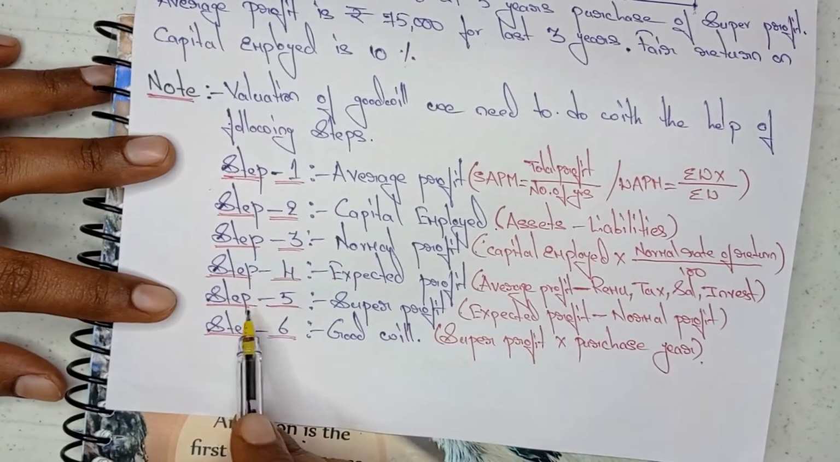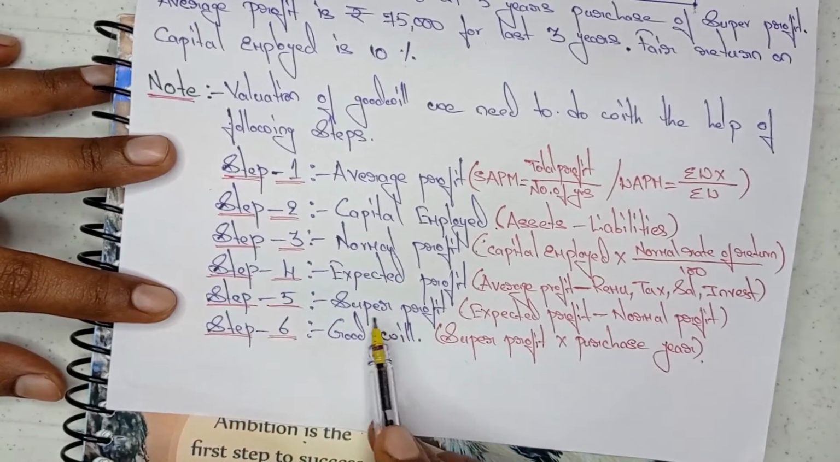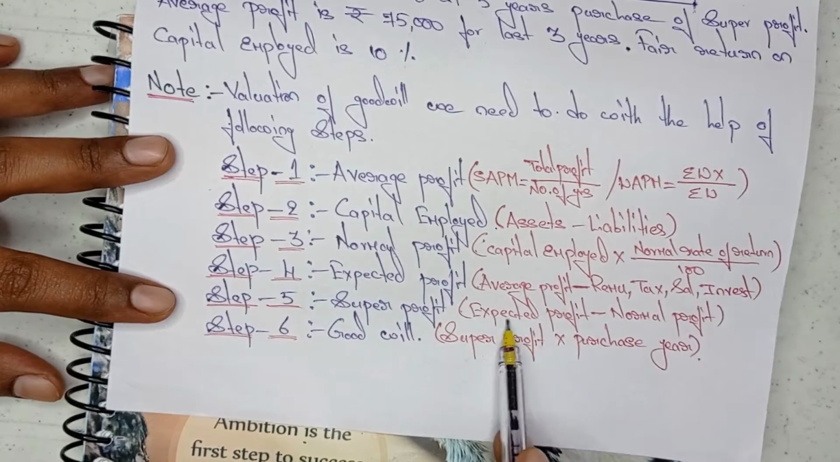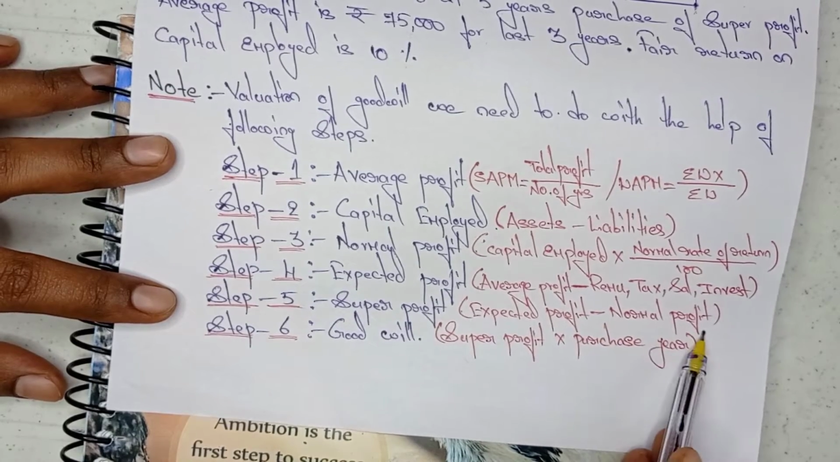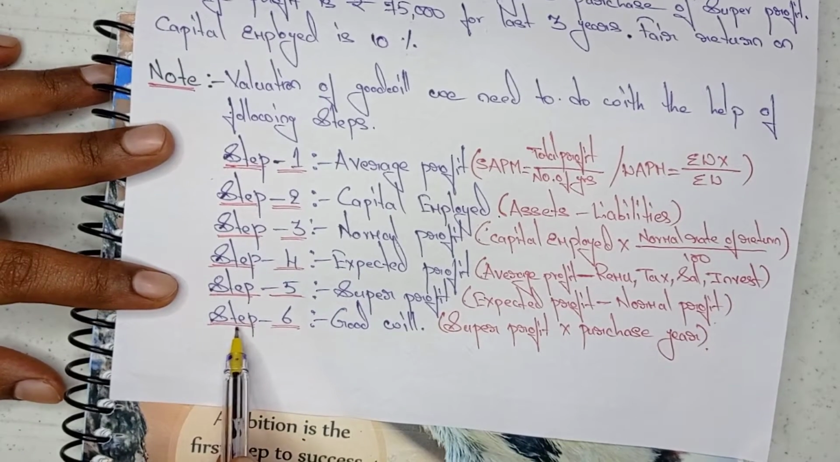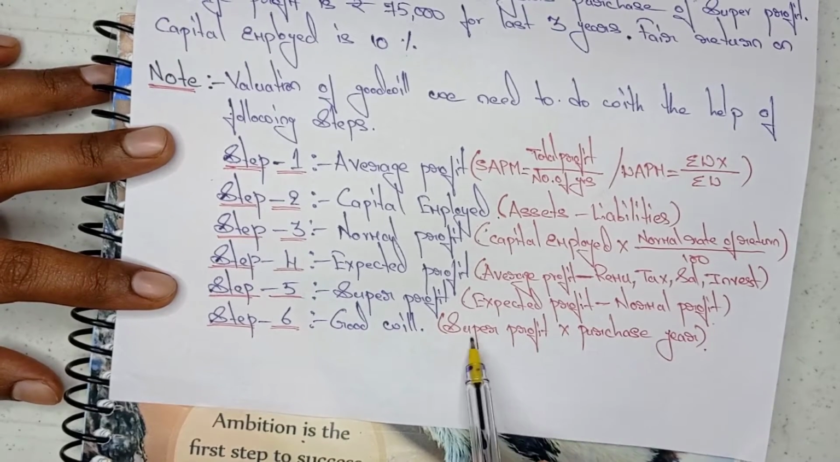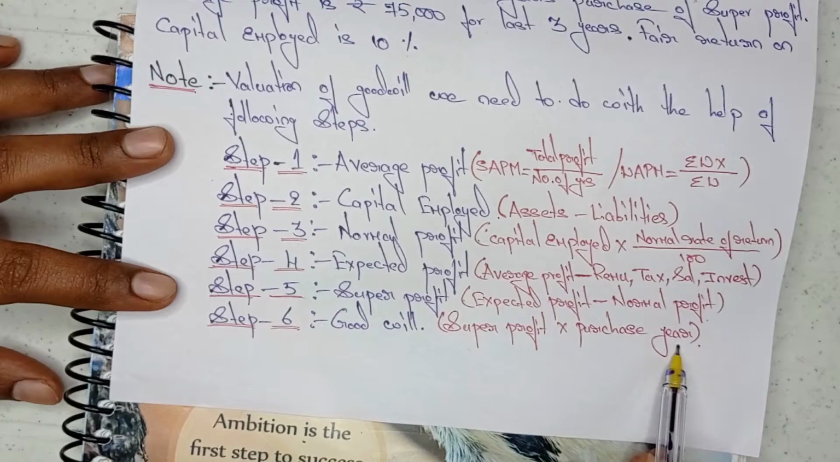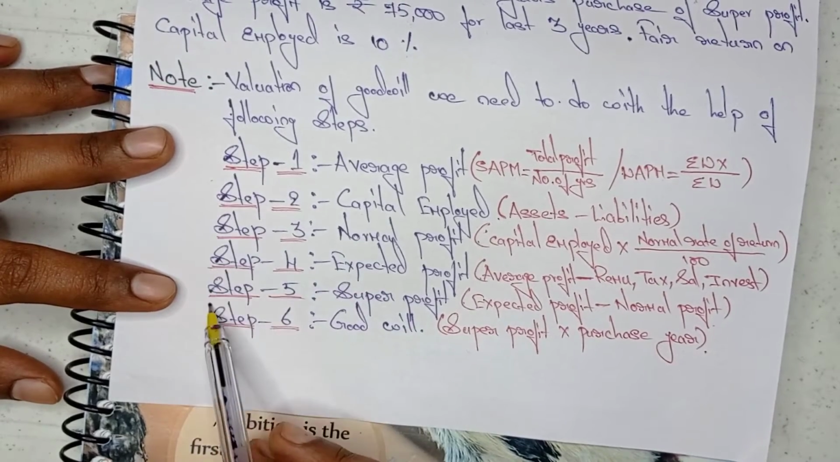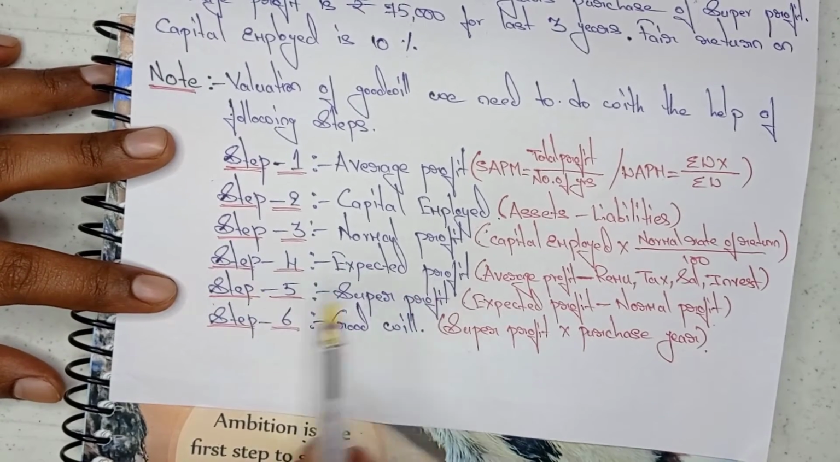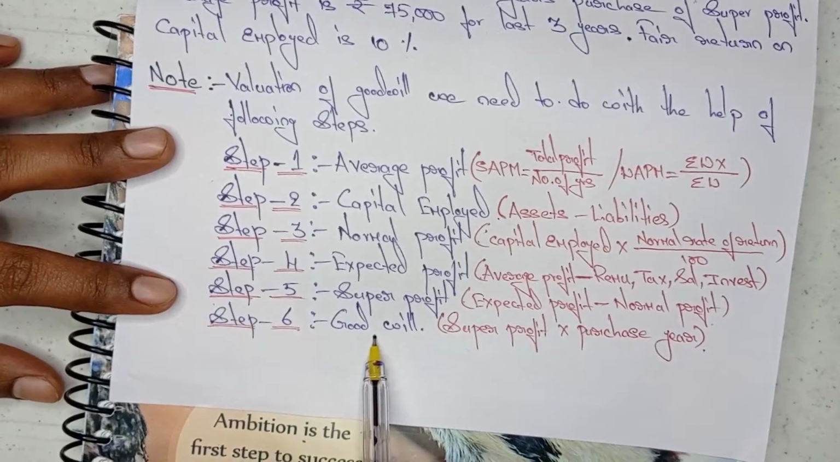Now coming to step 5, super profit. For super profit, the formula is expected profit minus normal profit. Coming to the last step, that is goodwill. For goodwill, the formula is super profit into purchase years. So these are the 6 steps with which we can find out the valuation of goodwill.